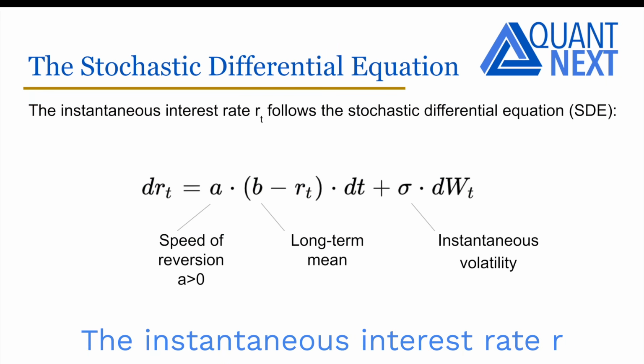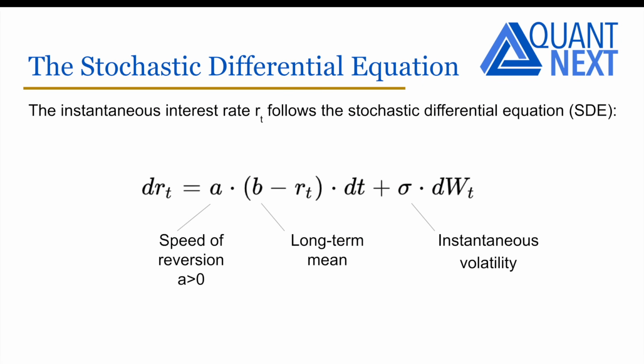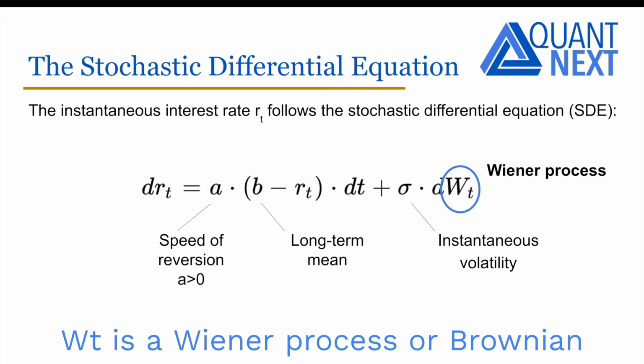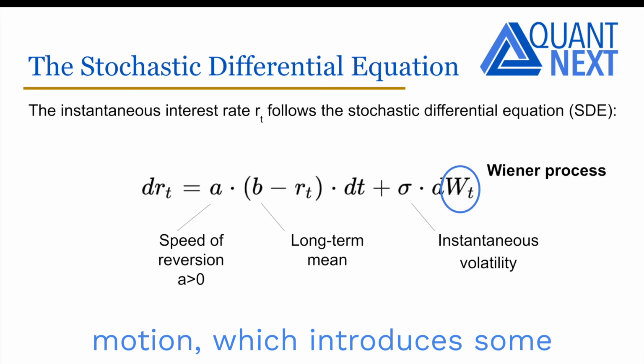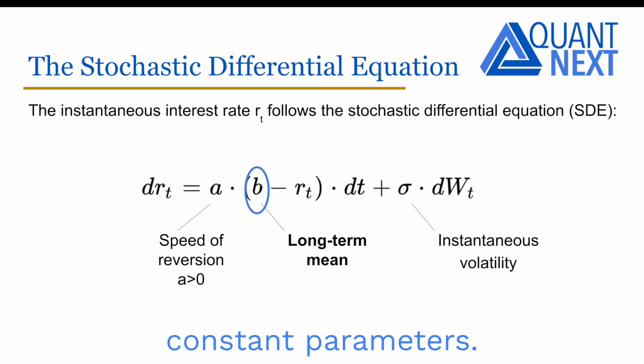The instantaneous interest rate R follows the following stochastic differential equation. Wt is a Wiener process, or a Brownian motion. It introduces some randomness into the model. The model involves several constant parameters.